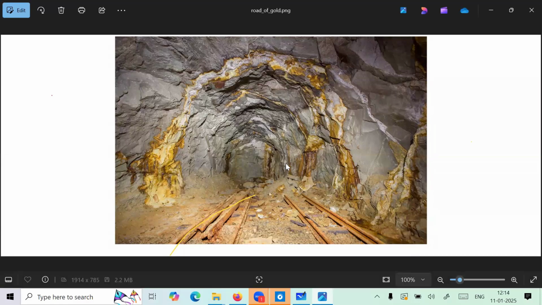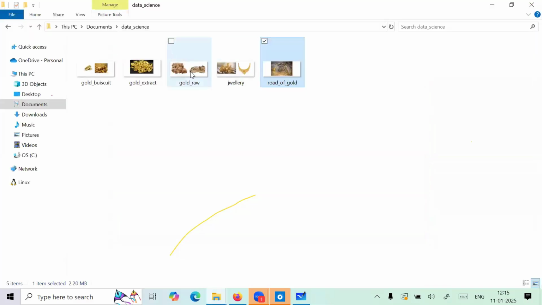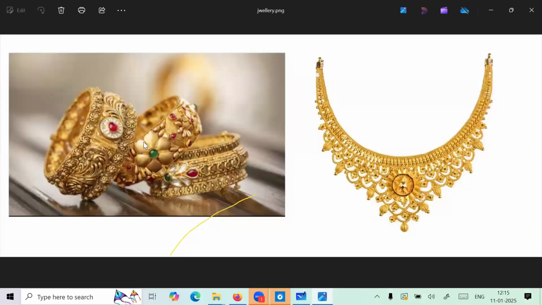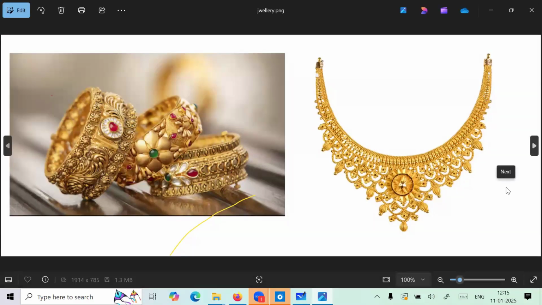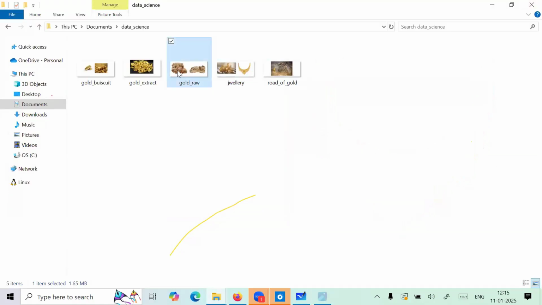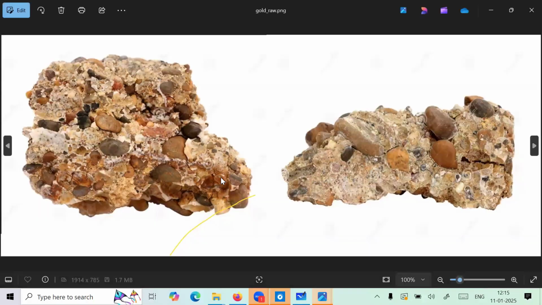So initially they'll get the raw kind of things, right? They'll not get the exact kind of jewelry. No, no, they'll not get it. They'll get the raw material. After the mining, they'll get these kinds of materials. So what they'll do is extract the gold from those stones.